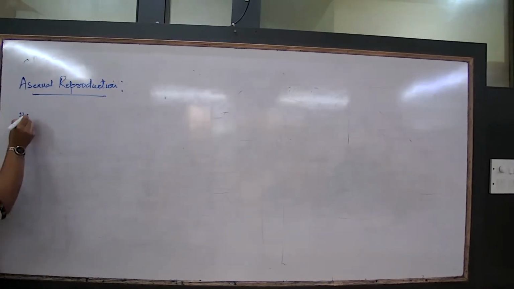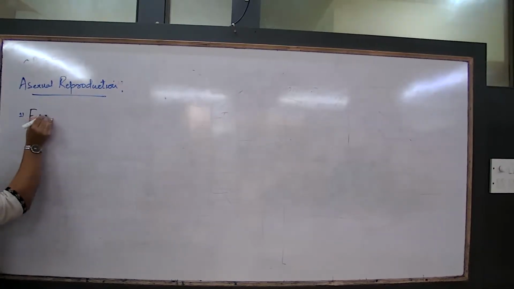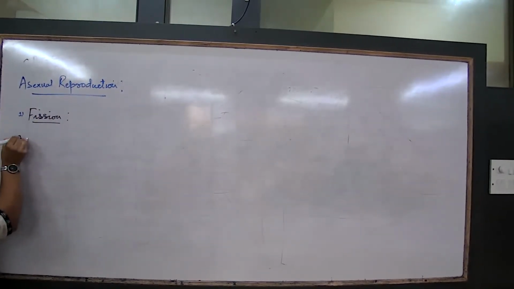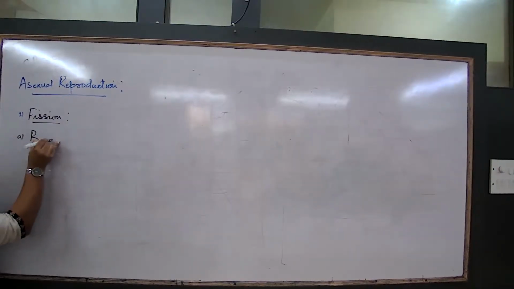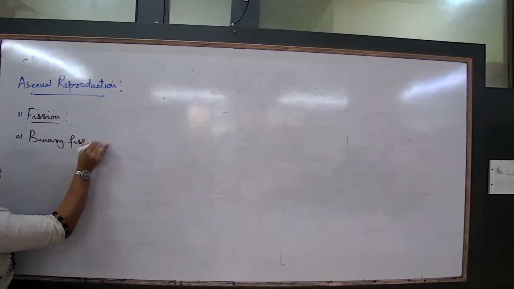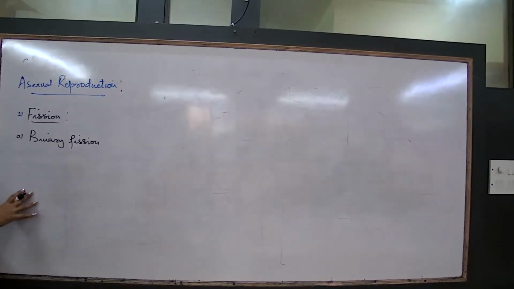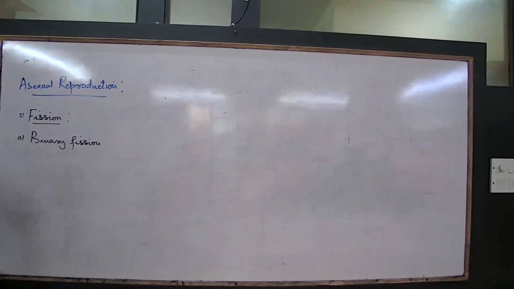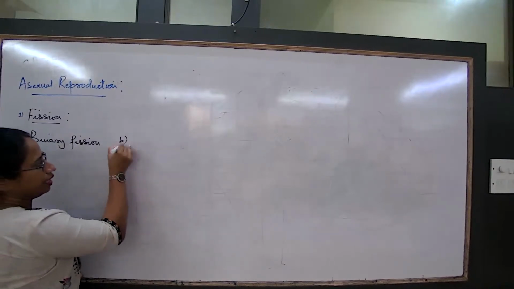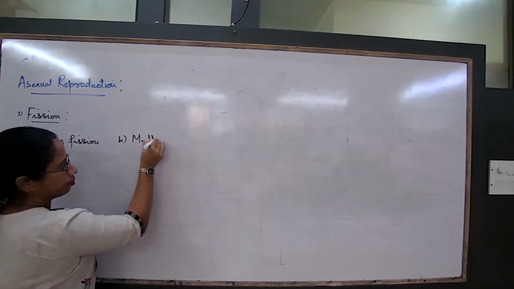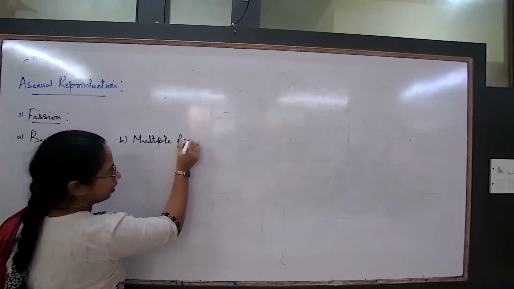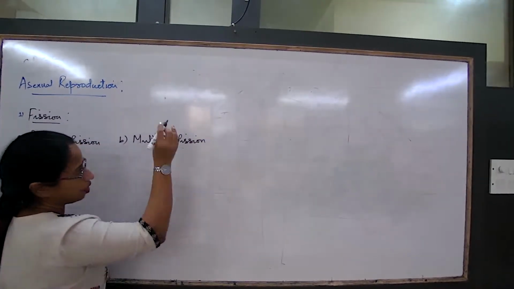The methods that we are going to study now would be fission. Fission again of 2 types. One, binary fission, and the other multiple fission. Fission is a concept, diagram drawing, very common to come in your paper. Binary fission, and the other one is multiple fission. So we are going to draw diagrams on this, binary and multiple fission.